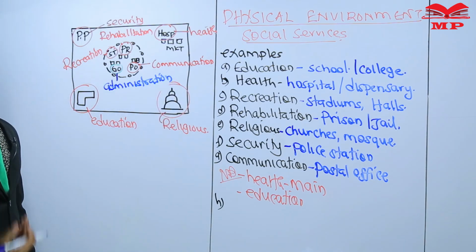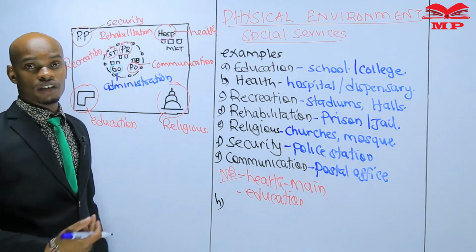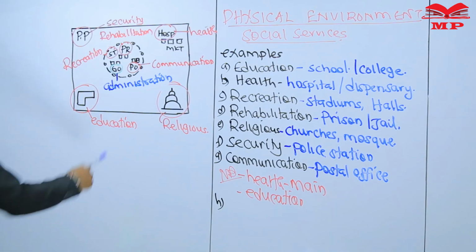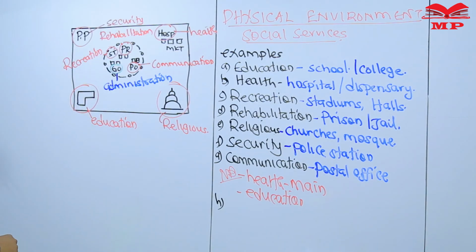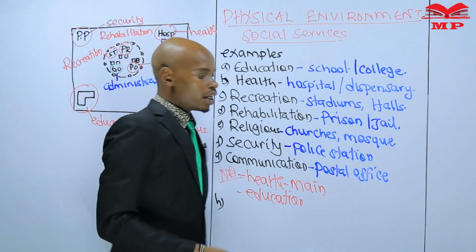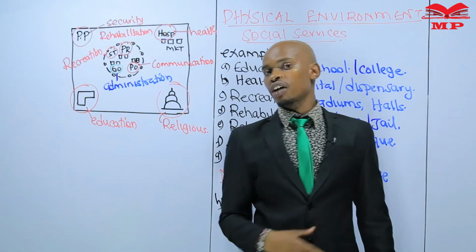Offices offer administration services. If you have any administration services and you want to get sorted out, this is where you're supposed to go in that map. So that is as much as social services and the services they offer. And now you know exactly where to go for which services.